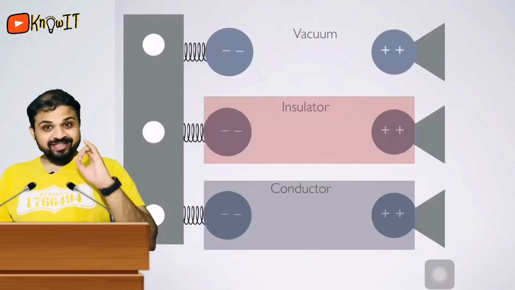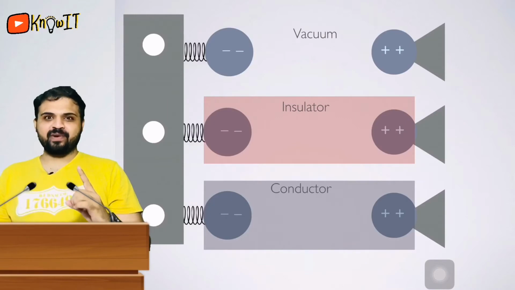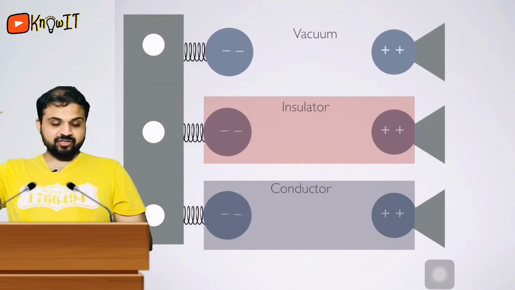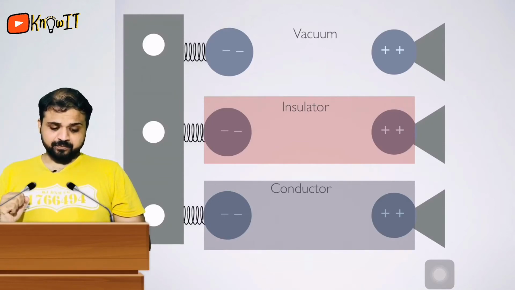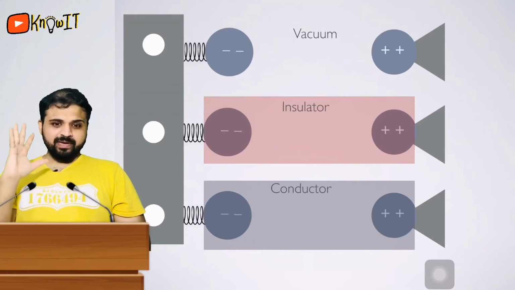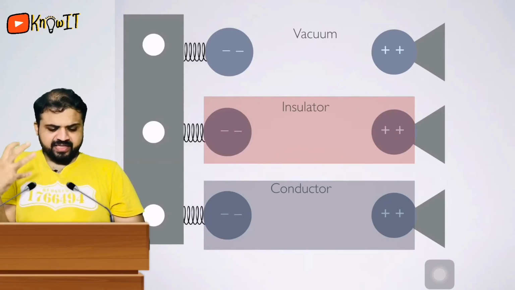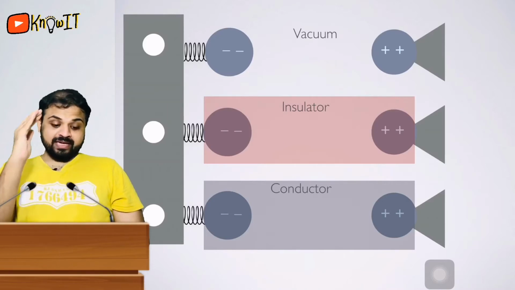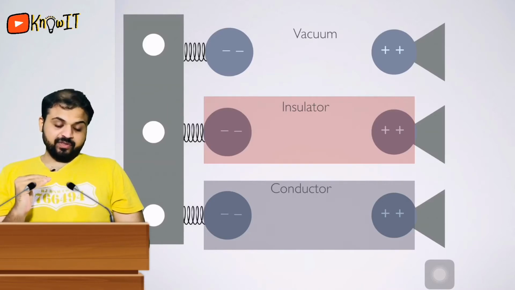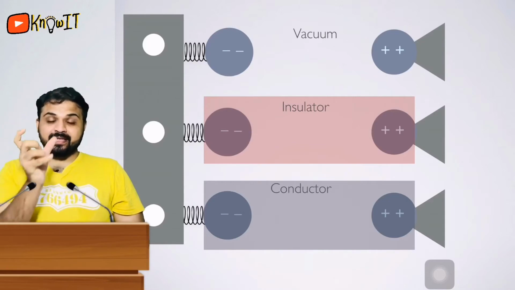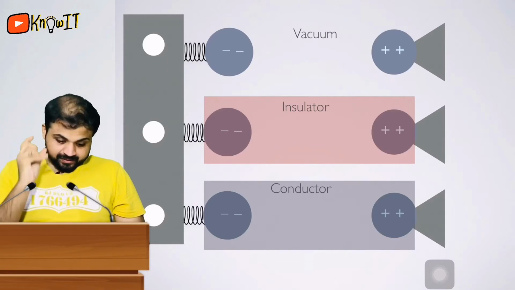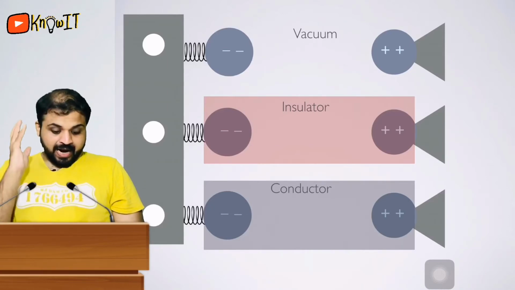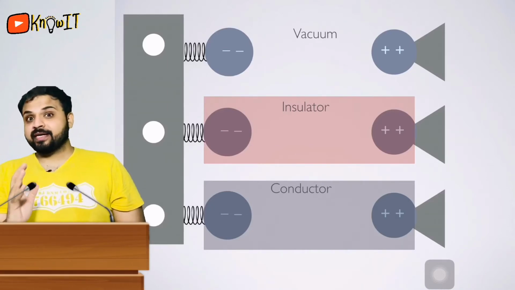How? Now this is the third setup which Coulomb would have made. Now guys, see, you can see there is a positive charge, there is a negative charge, right? And this positive and negative charge will be attracting each other. There is one spring which is connecting the negative charge, so that the intensity of attraction we can measure. Now there are 3 sets of experiments. First one is taking the medium as a vacuum. Second one is taking the medium as an insulator. Let us take pure water. And third one is a pure conductor.